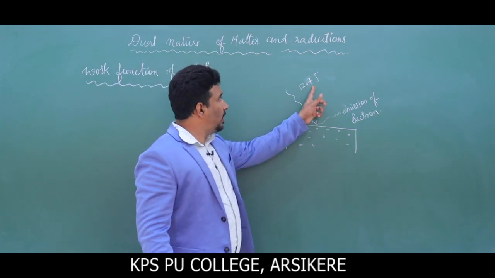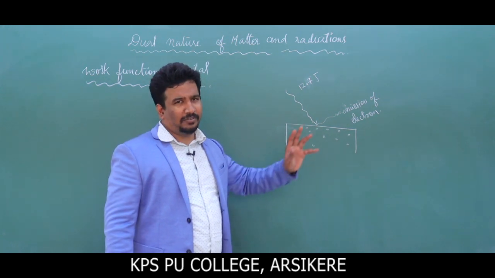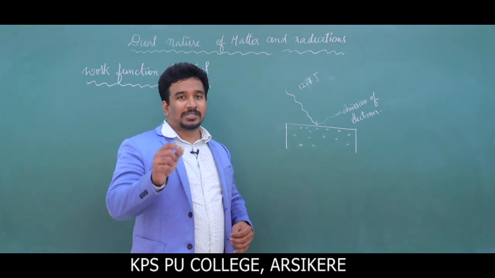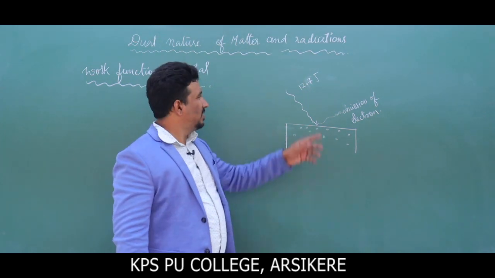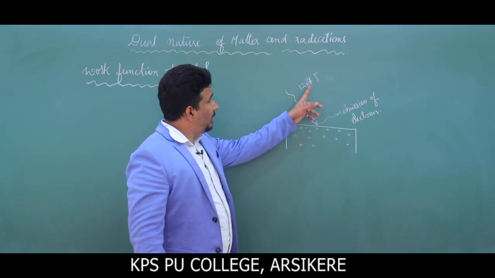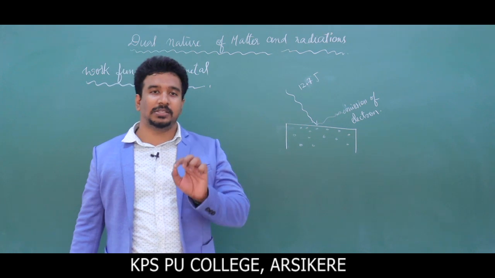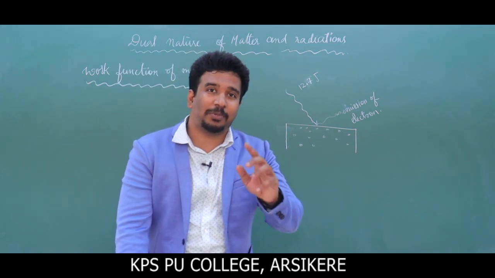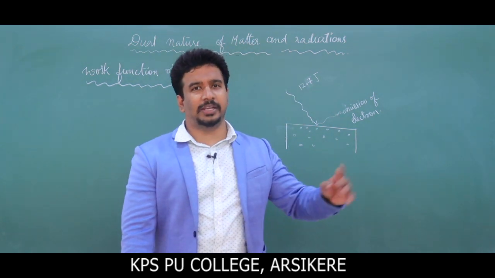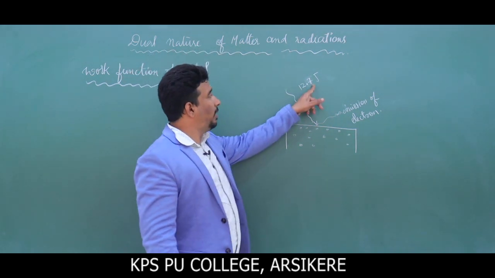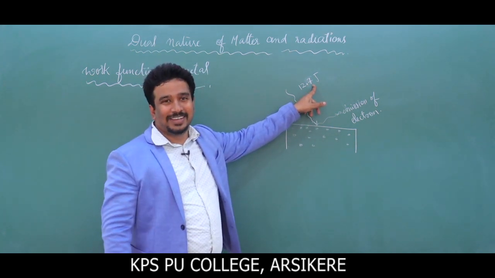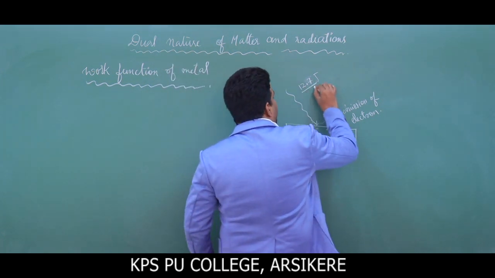If I give 12.7 joules of energy, generally we don't count it in joules, we calculate in electron volt. Still, we have not introduced that word, that's why I am using joules. Both are units of energy. So when I applied 12.7 joules of energy, there is an electron emission. Sir, if we apply 12.8, is there an emission? Yes, of course there will be emission. 12.13, yes, you can have it. But if you apply any energy less than 12.7, there will be no emission. So that means this is the minimum energy.